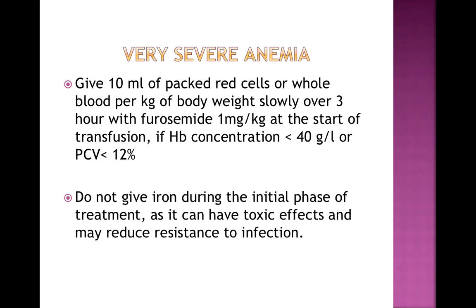Now, if the child is having very severe anemia, how do we manage? Very severe anemia in this condition is defined as less than 4 gram per deciliter of hemoglobin. Less than 4 gram per deciliter. If I tell this in gram per liter, it will be less than 40. It is equivalent to a packed cell volume of 12%. So what I mean here is, do not give packed red cells until and unless the child is severely anemic.